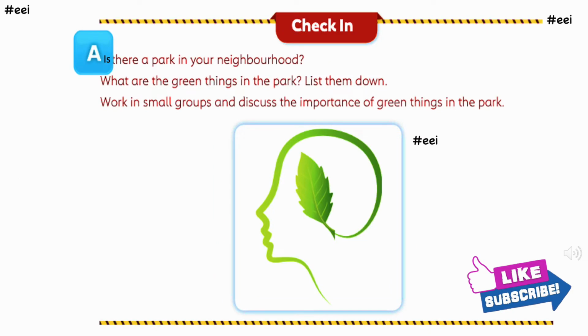Is there a park in your neighborhood? What are the green things in the park? List them. Work in small groups. Answer the importance of green things in the park.